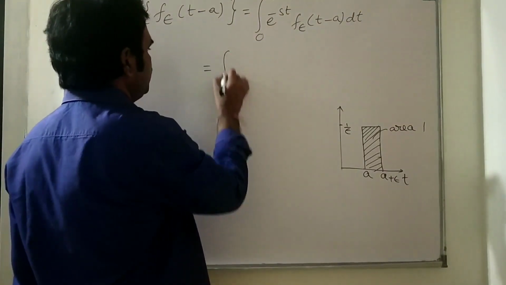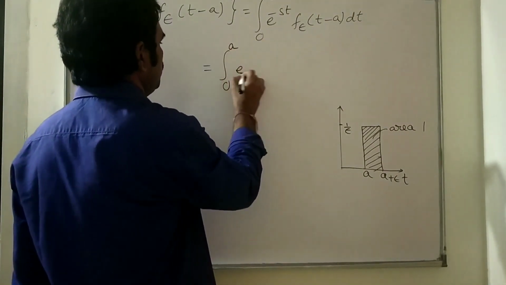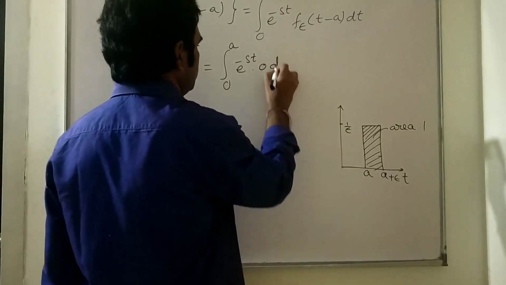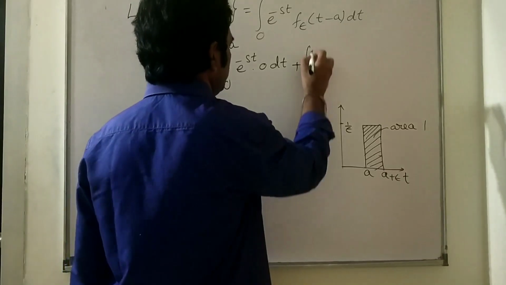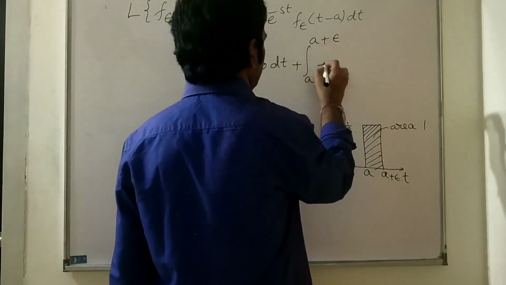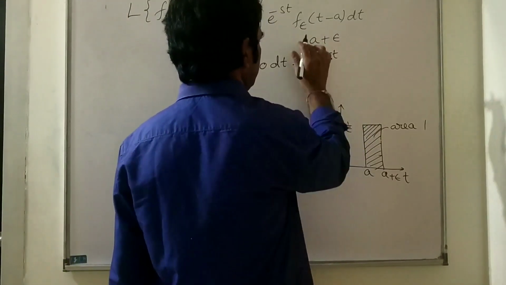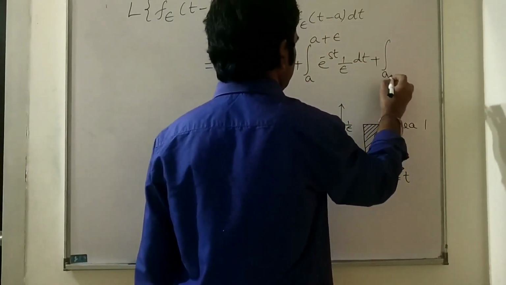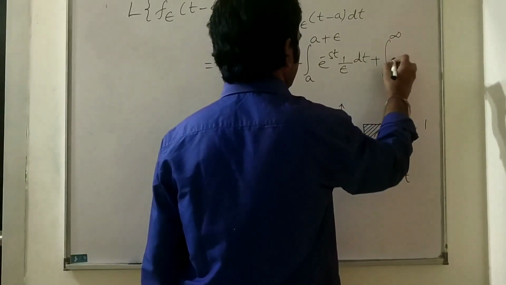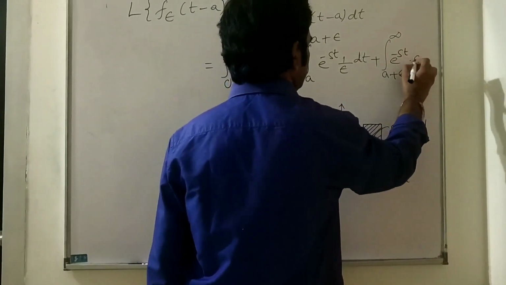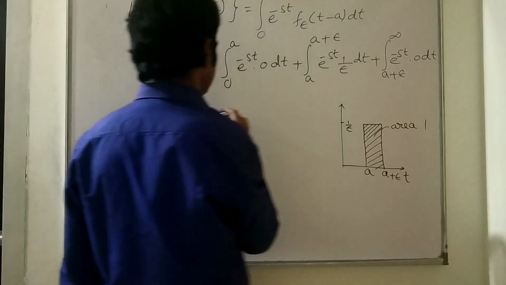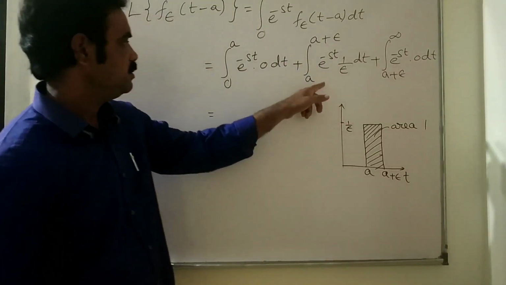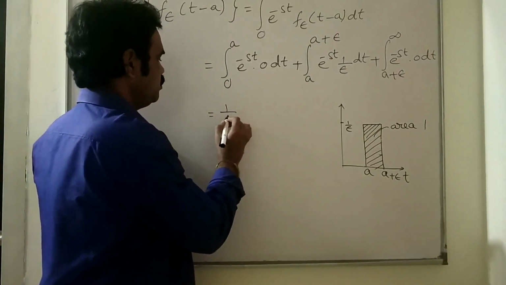This is equal to integral 0 to a e power minus st, where from 0 to a the function value is 0, dt plus integral a to a plus epsilon e power minus st into, in this interval the function value is 1 by epsilon, dt plus integral a plus epsilon to infinity e power minus st into, here also the function value is 0. The first and last integrals become 0,